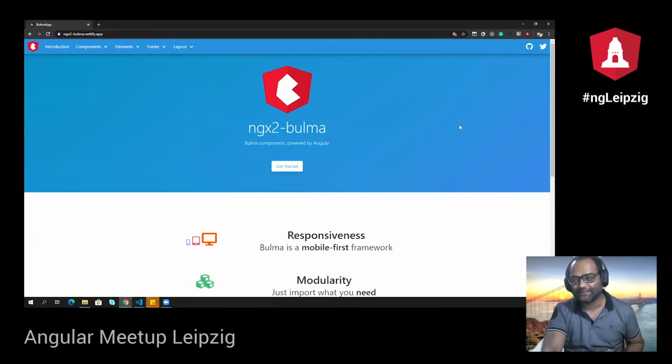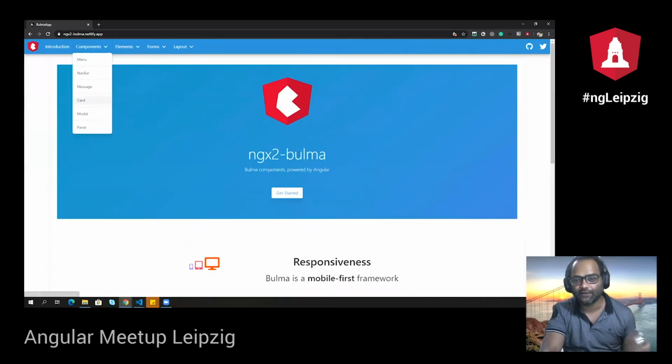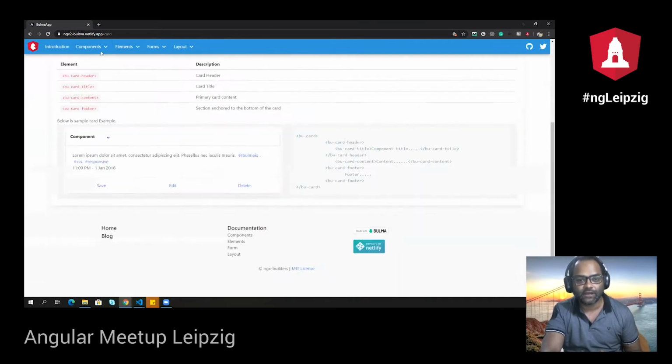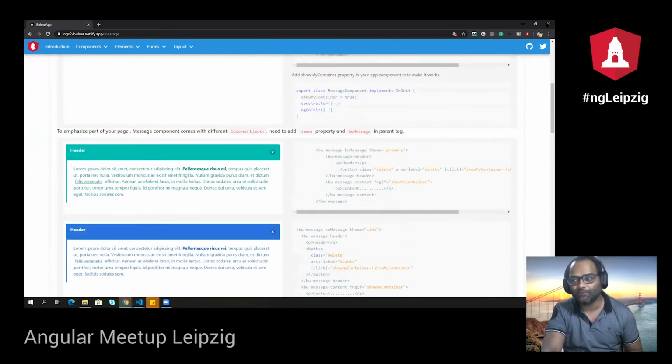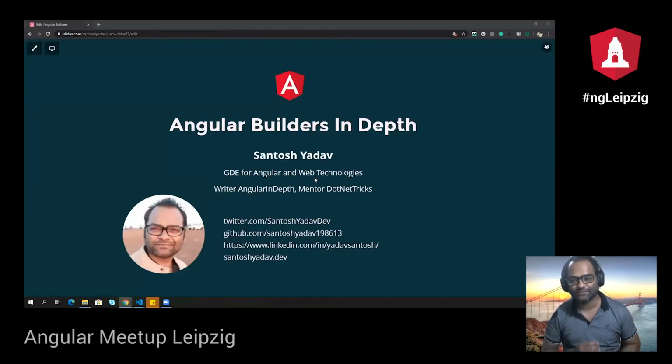We are contacting that guy. If we don't get the name, we can go ahead and use this one. It's still in progress. You can see a nice homepage designed by one of the colleagues. Then there are a few components, for example card, and we have messages. These are a few components, but it will be released soon, before the month end. So just keep watching it. We'll come up with this nice component library soon.